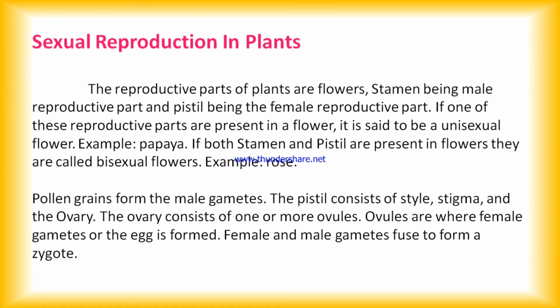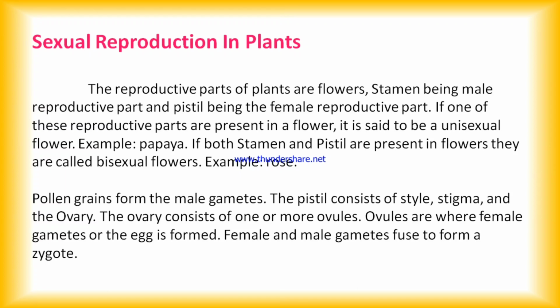The reproductive parts of the plants are flowers, stamen. Stamen is present in case of males, and pistil is present in case of females. Stamen and pistil are the reproductive parts of the plants. If only one of these reproductive parts is present in a flower, it is said to be a unisexual flower, like papaya. If both stamen and pistil are present in a flower, it is called a bisexual flower, like rose.